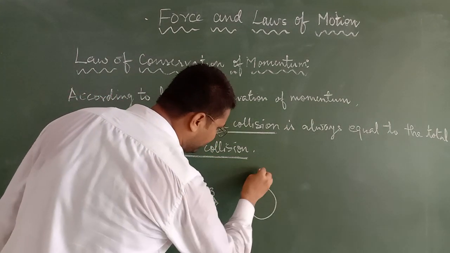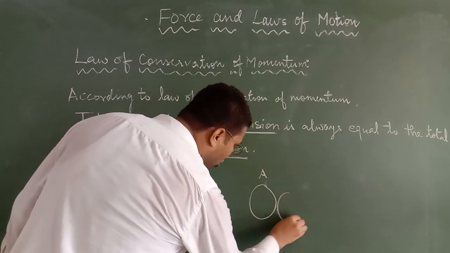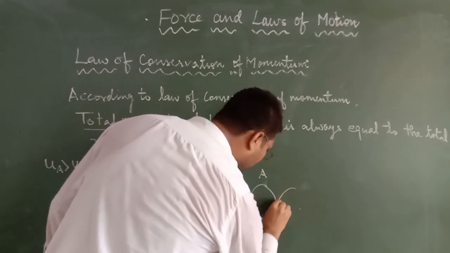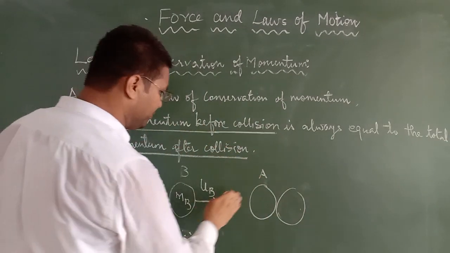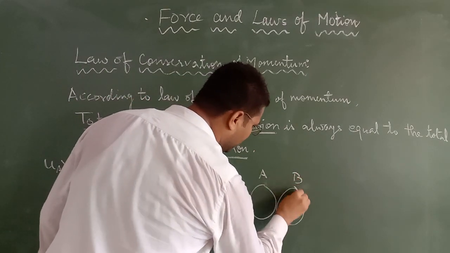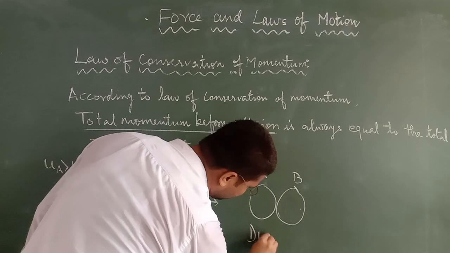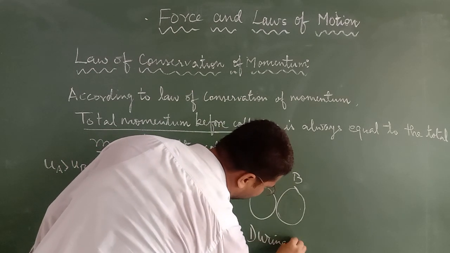After some time, object A and object B both will collide with each other. This is during collision.